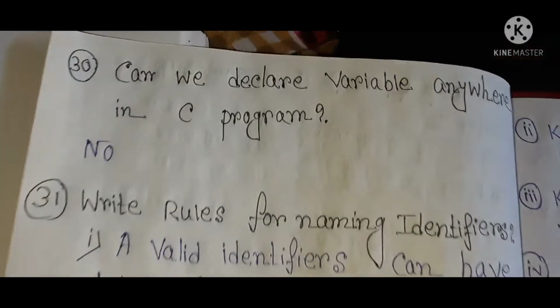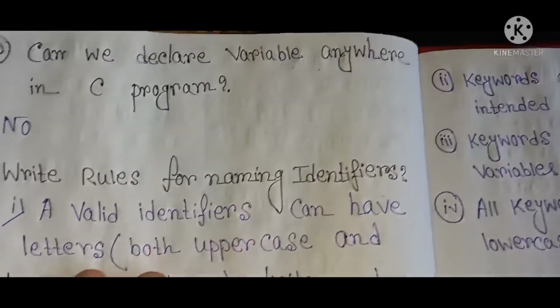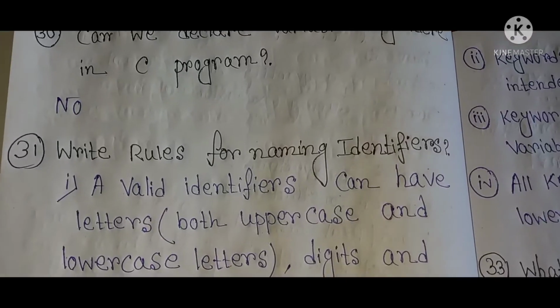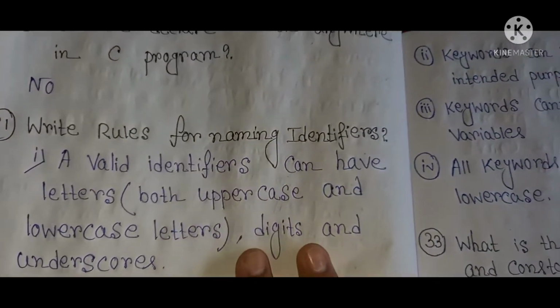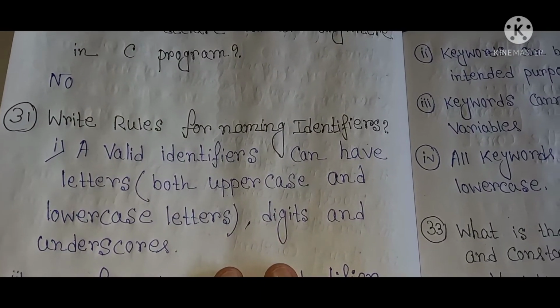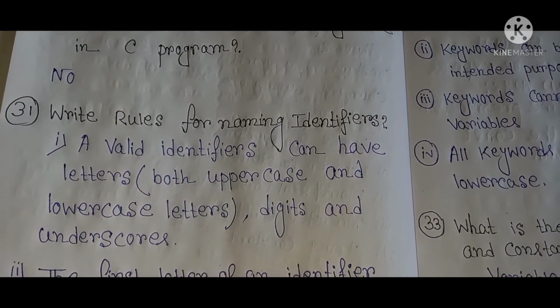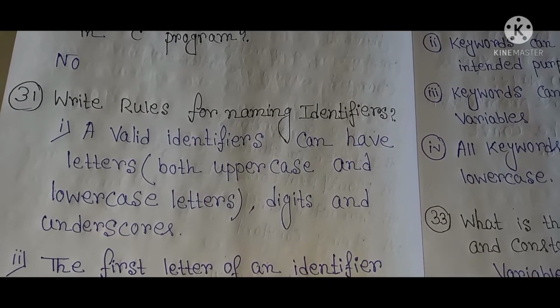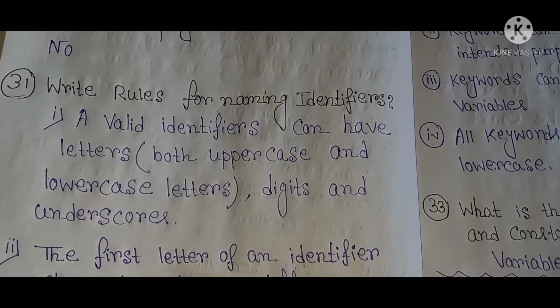The next question, can you declare a variable anywhere in a C program? No, we cannot declare a variable anywhere in a C program. Write rules for naming different identifiers. A valid identifier can have letters, digits and underscores. Letters mean both uppercase and lowercase letters.